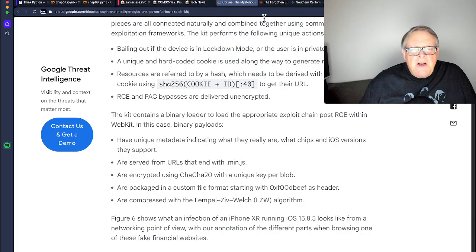And so that's a good thing to know. If you're worried about your iPhone being infected, you might want to use lockdown mode. It will decrease the functionality of the device, but it'll make it a whole lot safer.